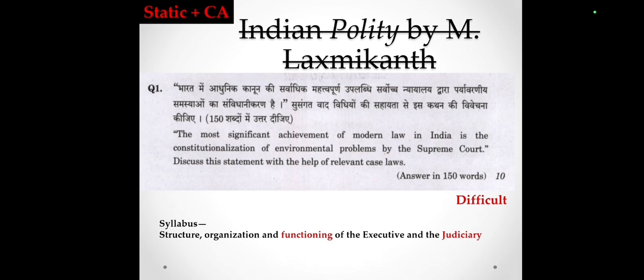The next question is, the most significant achievement of modern law in India is the constitutionalization of environmental problems by the Supreme Court. Discuss the statement with the help of relevant case laws. This question is the most tricky one, but in the news we have seen the various problems of Delhi air pollution or the national highway development in Uttarakhand, in which our Supreme Court interfered and gave more comprehensive judgments. So this question is asked from that point of view.